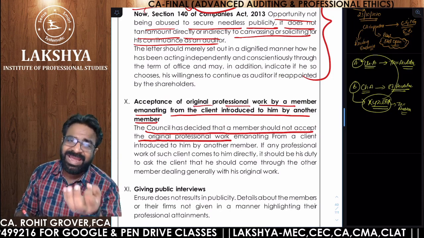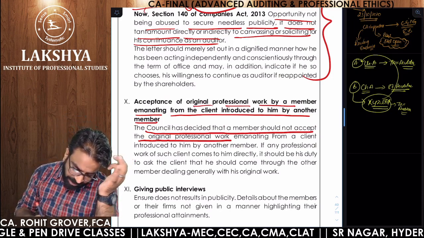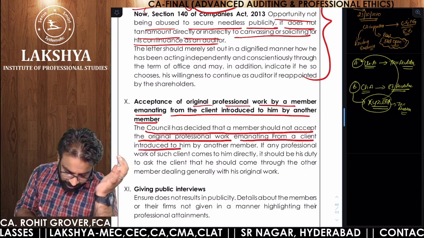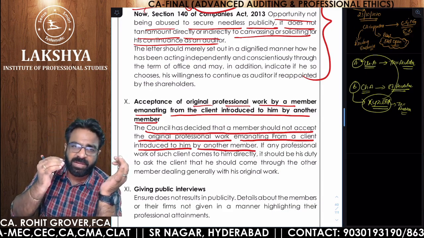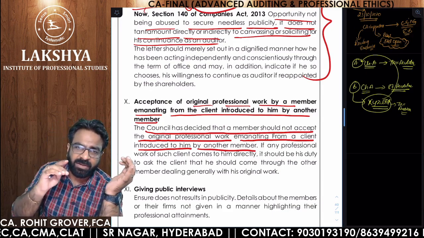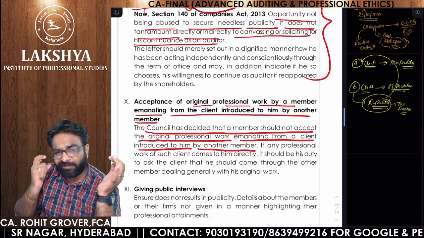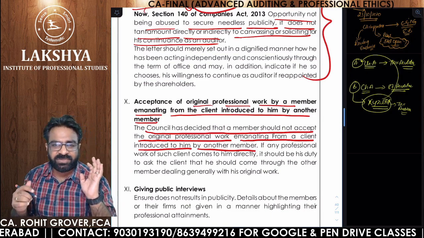Who is guilty? A is guilty of professional misconduct. Council has decided that members should not accept the original professional work emanating from a client introduced to him by another member. Did B introduce XYZ Limited as a client to A or not? Yes. And what was B doing? Statutory audit. The original work of B should not be accepted by A. If you are doing that, you are guilty of professional misconduct.